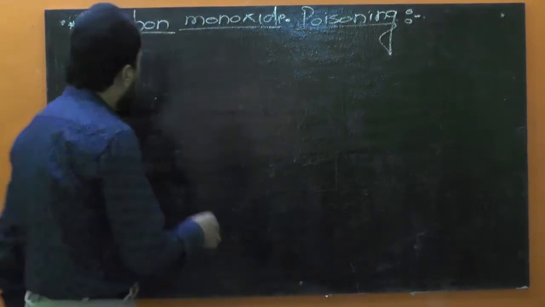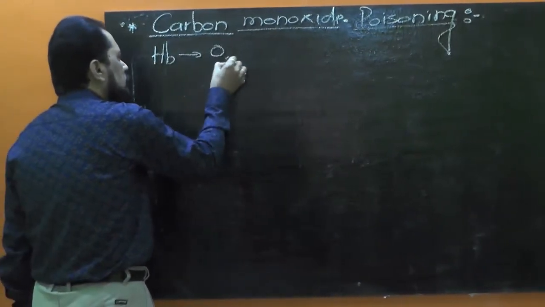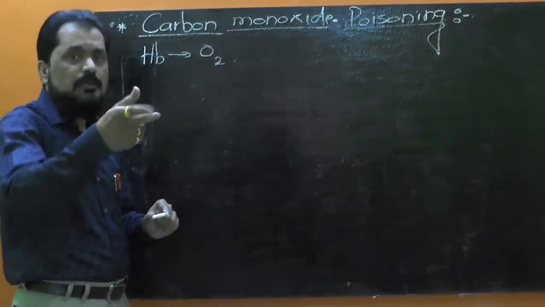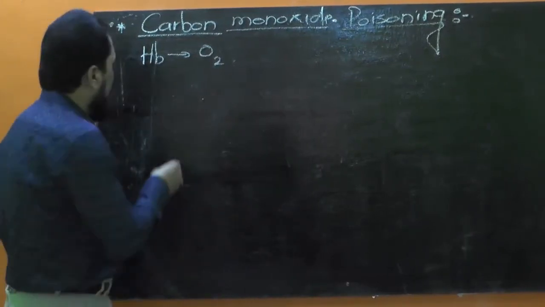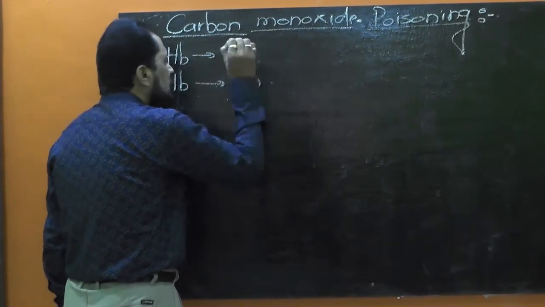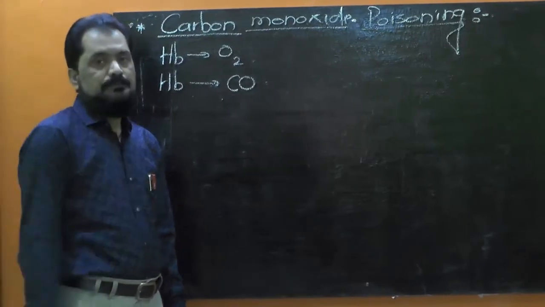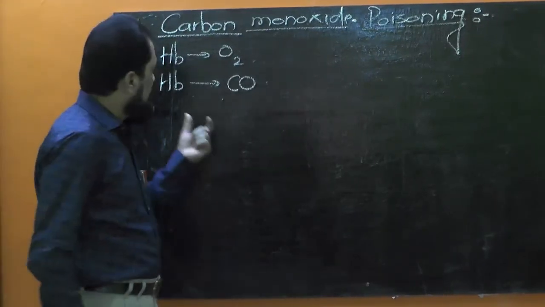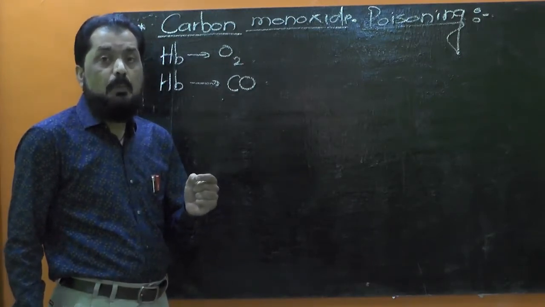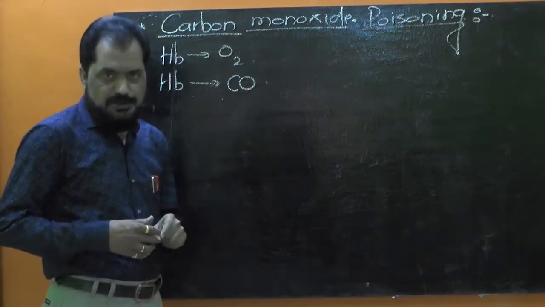Now hemoglobin has affinity towards oxygen, no doubt, but on the other hand one should know that hemoglobin has a greater affinity for carbon monoxide than for oxygen. Let me tell you that hemoglobin has about 250 times more affinity for carbon monoxide than for oxygen.